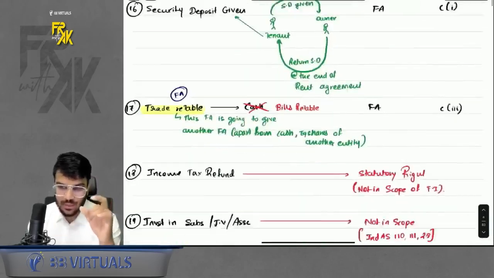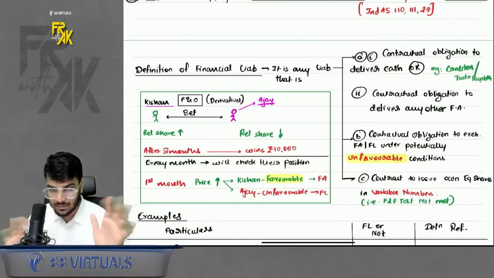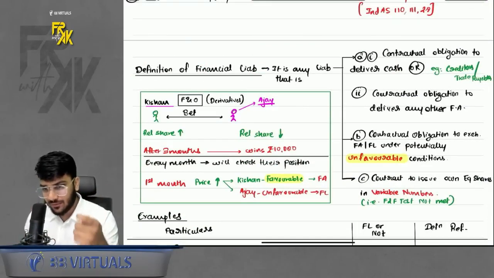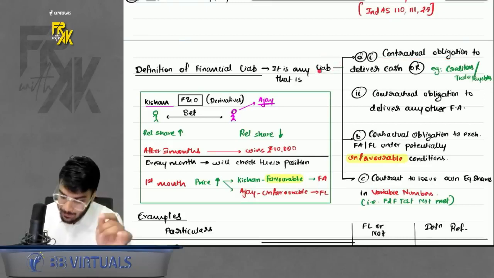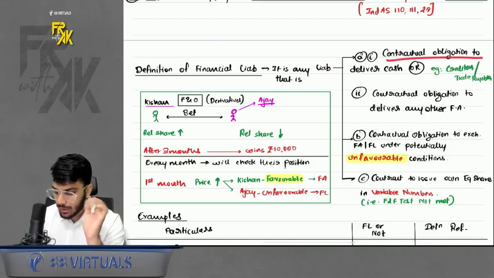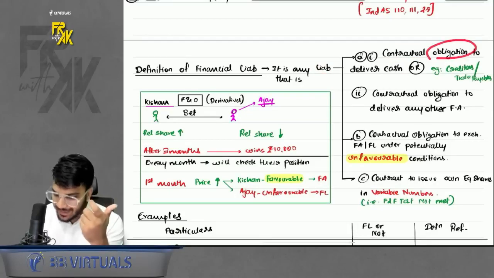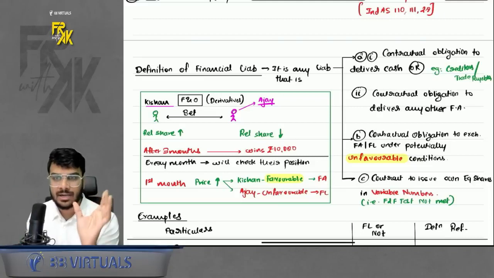So these were the definition of financial asset along with the examples. I am going very slow so that you are able to recall each and everything. Let's proceed further. Definition of financial liability. First point, it should be a liability. It is any liability where you have a contractual obligation to deliver cash. Because it is a liability here, you won't have a right to receive cash. You will have an obligation to deliver cash. So whenever you have an obligation to deliver cash, it is a financial liability.